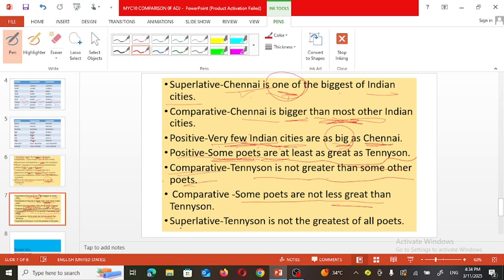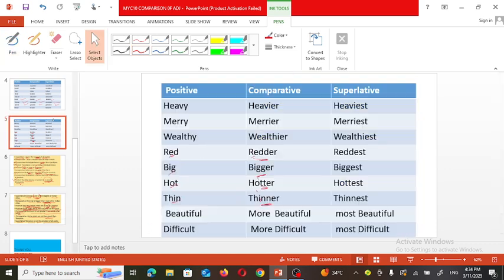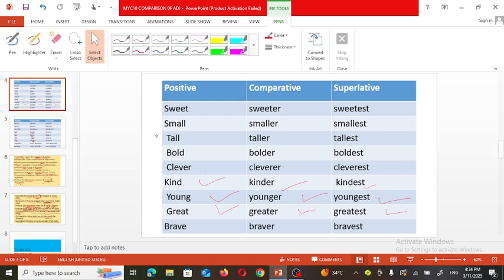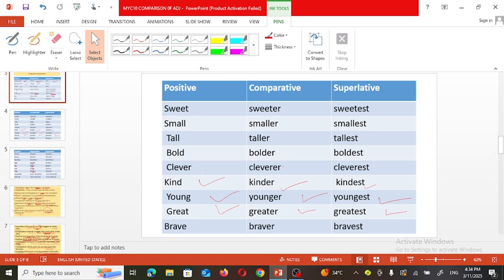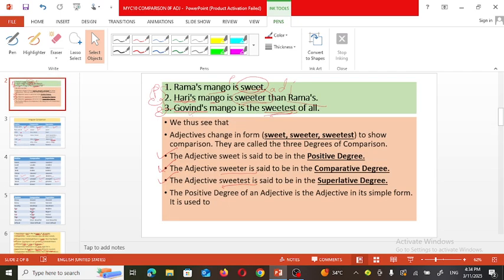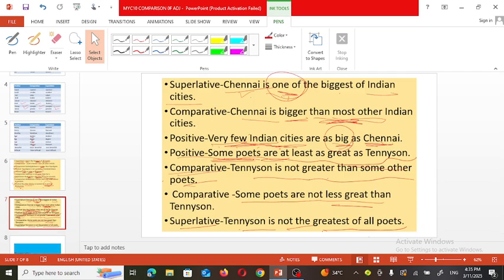When we change the sentence into the superlative degree: Tansen is not the greatest of all poets. In this way, we can change the sentence as superlative, comparative, and positive. The main thing you have to keep in mind is that with the help of this knowledge of degrees of comparison, you are able to use it when you are required to find the error in the sentence.